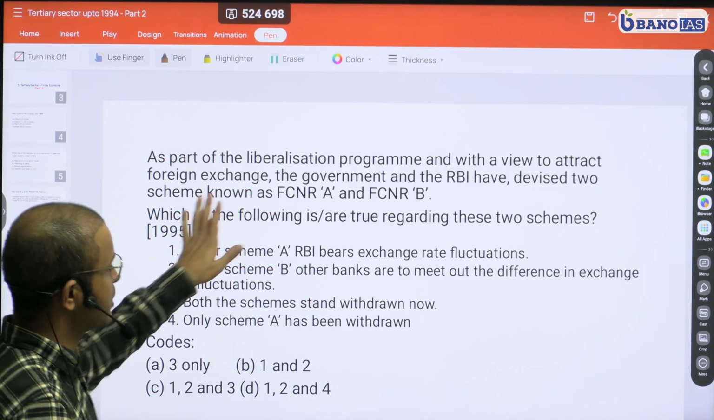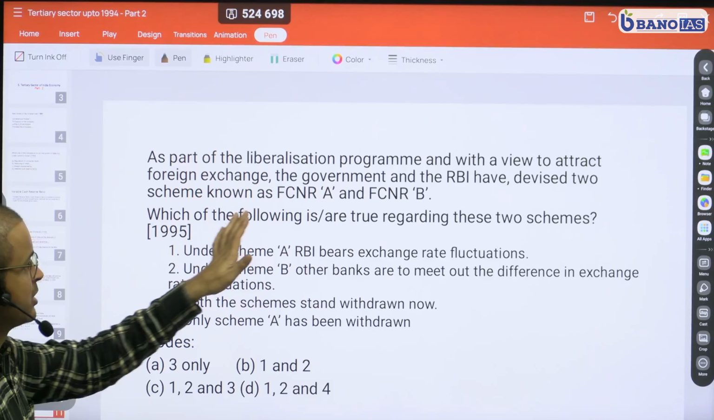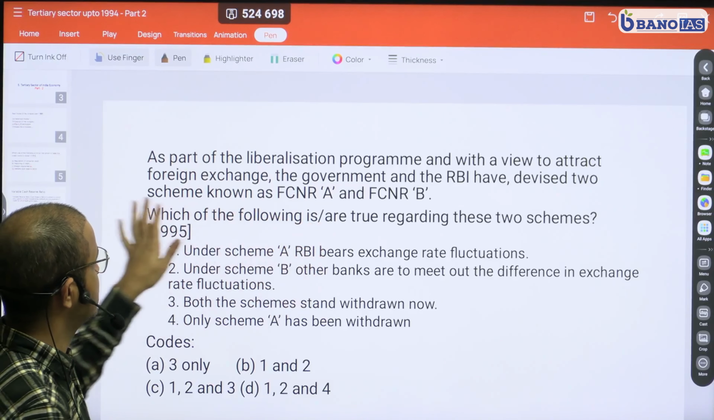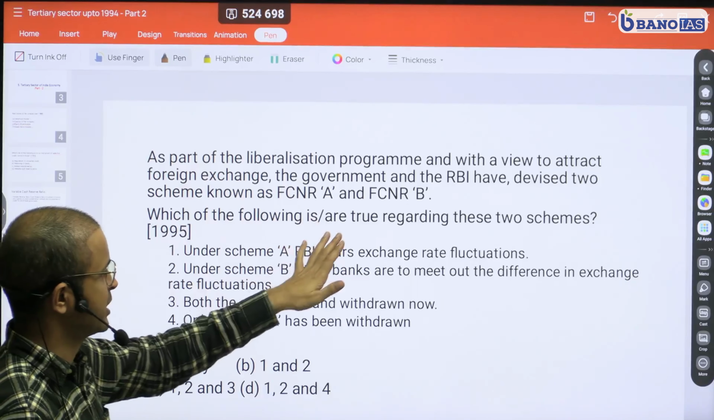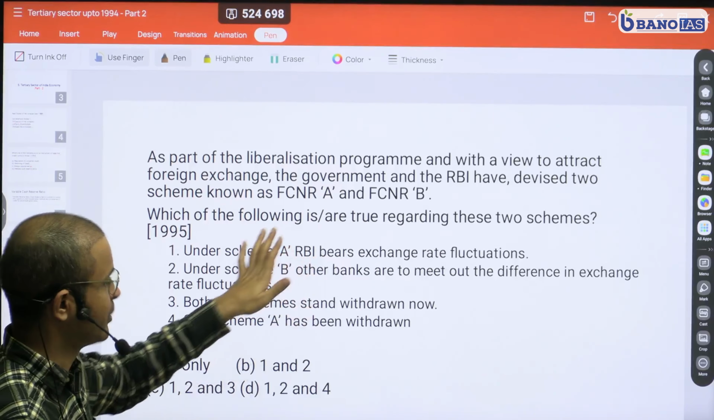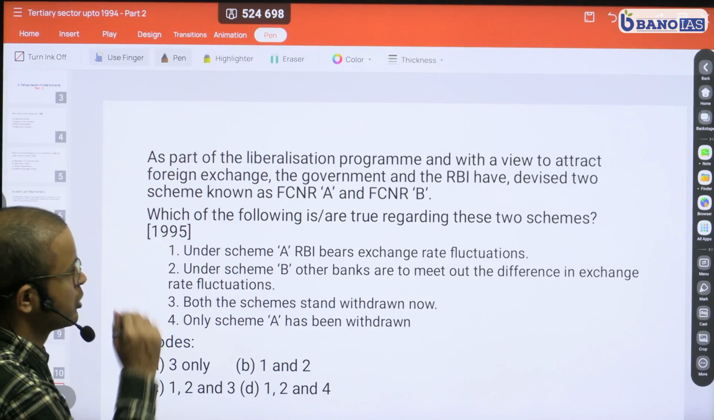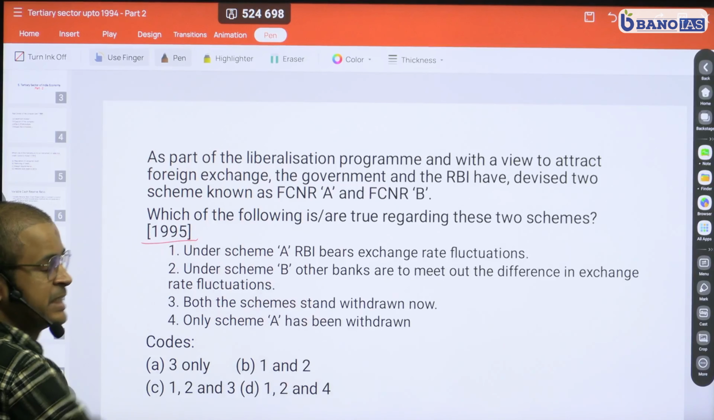As a part of liberalization program and with a view to attract foreign exchange, the government and RBI have devised two schemes known as FCNR-A and FCNR-B. FCNR stands here for foreign currency non-resident deposit, and there were two schemes, FCNR-A and FCNR-B. Which one of the following are true regarding the two schemes? This is a question from year 1995.